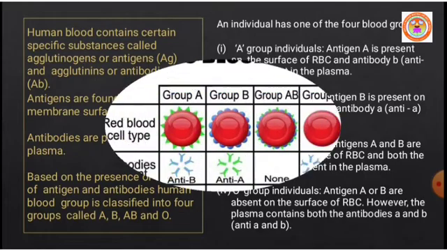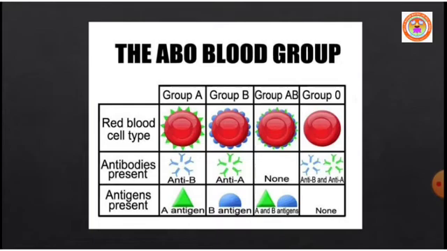Don't forget. You can see the red blood cell types. Group A: A antigen is there, antibody B is there. B blood group: B antigen is there on the RBC surface, A antibody is present in the plasma. AB blood group: both antigens A and B are present, but both antibodies are absent. O blood group: no antigens A and B, but both antibodies A and B are present.